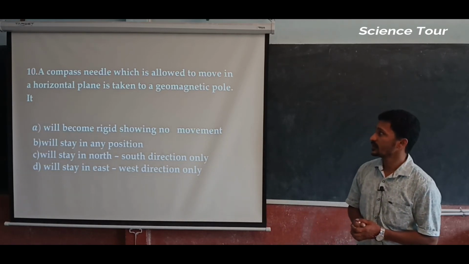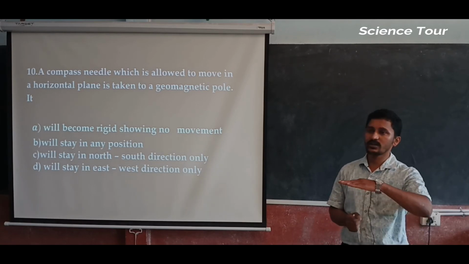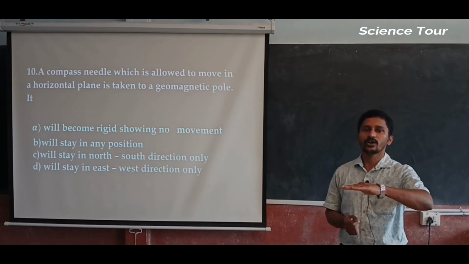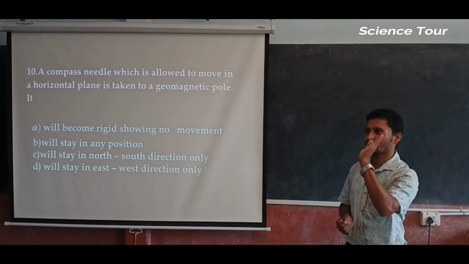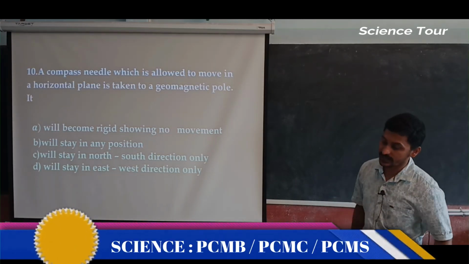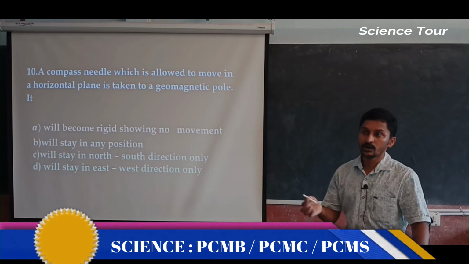Now a compass needle which is allowed to move only in a horizontal plane is not going to move in the vertical plane.